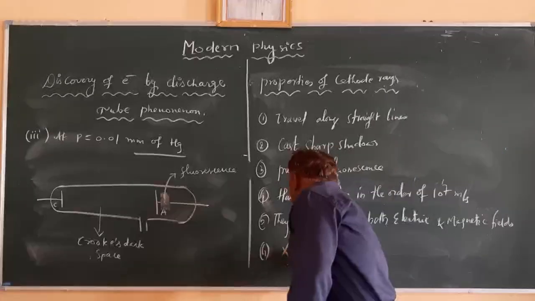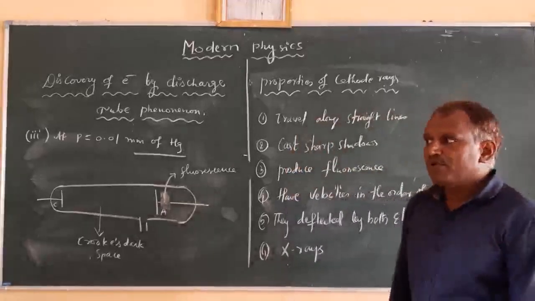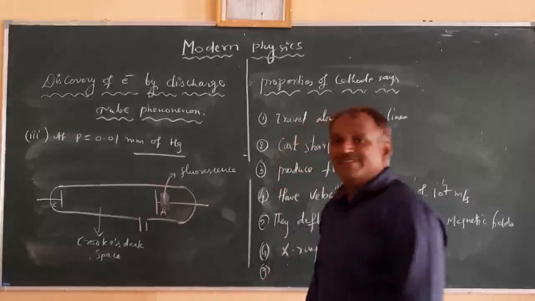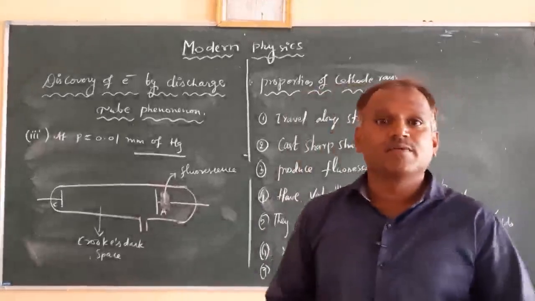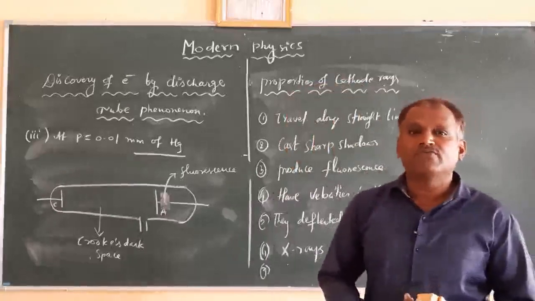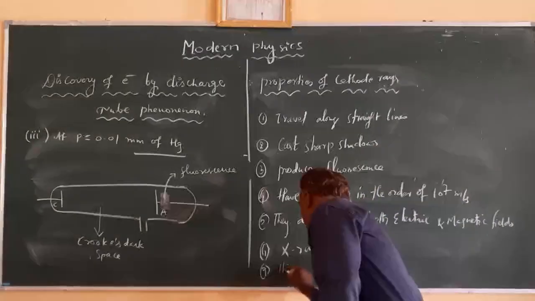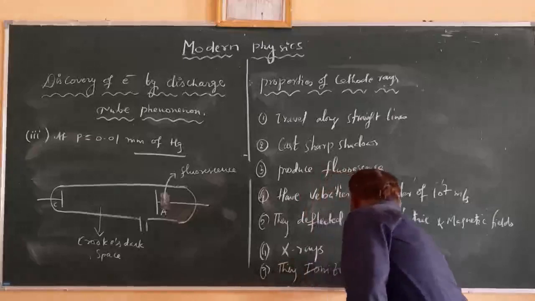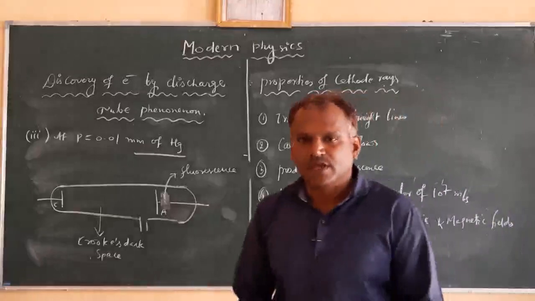And these can produce X-rays. And also, when these cathode rays travel through a gas, that gas can become ionized. That means these cathode rays have the property of ionizing the gases through which they pass. So they ionize gases. So these are the properties of cathode rays.